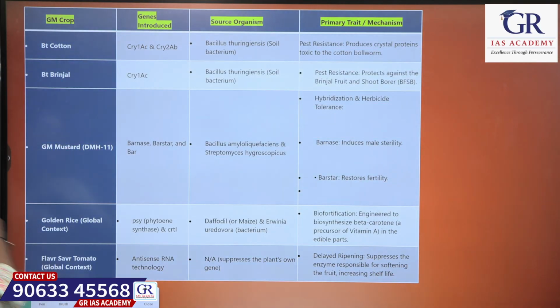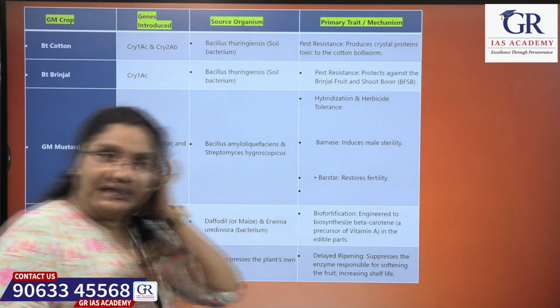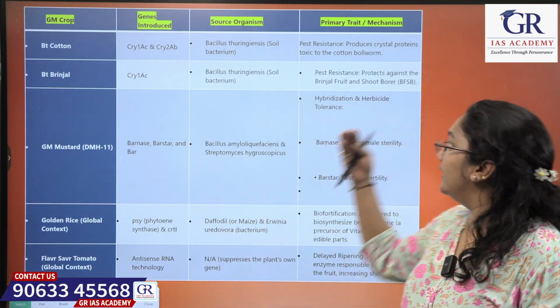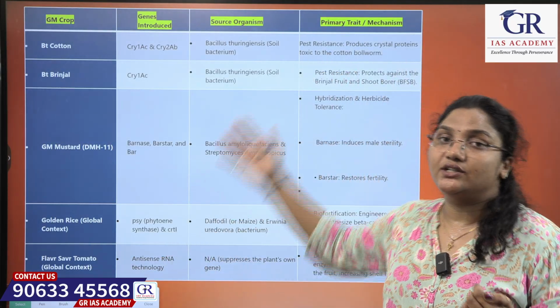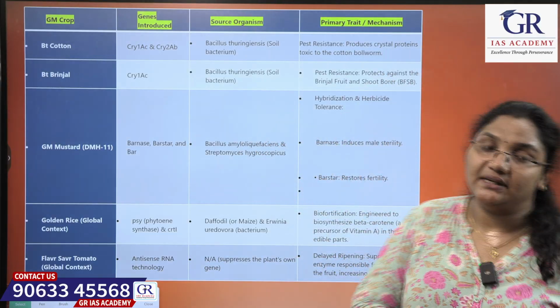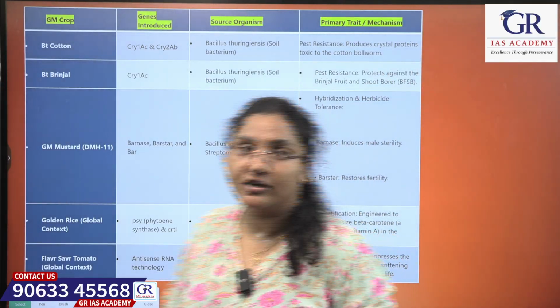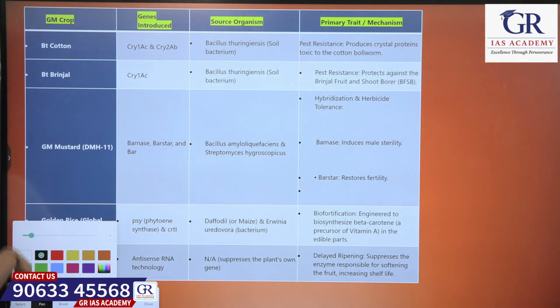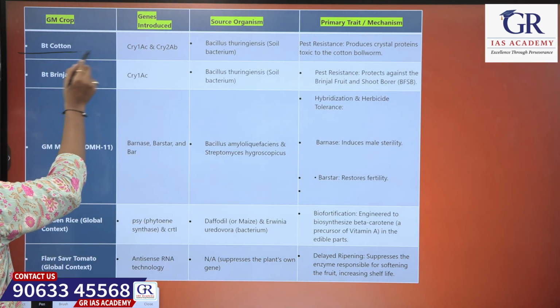Moving forward, this is one tabular format to quickly remember the genetically modified crops, the genes which are introduced to modify these plants, the source organisms, and the primary trait or mechanism of those genetically modified crops. The first one is Bt cotton.